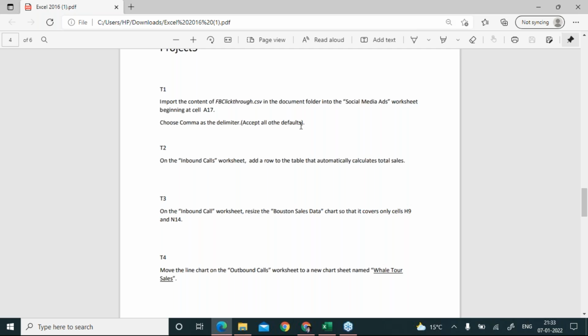Now listen, everybody. I don't have the same file, but I have a CSV file. I'm going to show you how to import a CSV file in Microsoft Excel 2016 if a question asks you to import such data. So don't be confused if the file name is different. Fine. Is that clear, everybody?